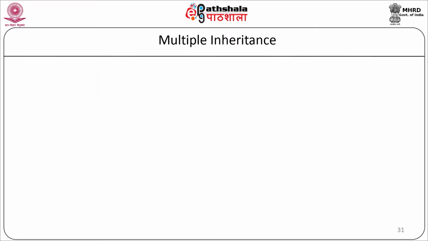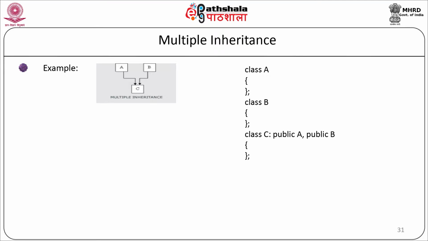Now let's see the example of multiple inheritance. Here in the diagram, as you can see, A and B are two separate classes which are inherited by class C. So class C is derived from two base classes A and B. The code to define the multiple inheritance will be class A, the proper definition of class A, class B, the proper definition of class B, and class C will inherit as class C : public A, public B, and the proper definition of class C.